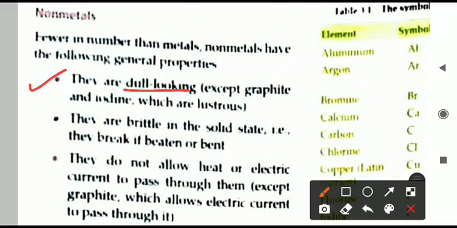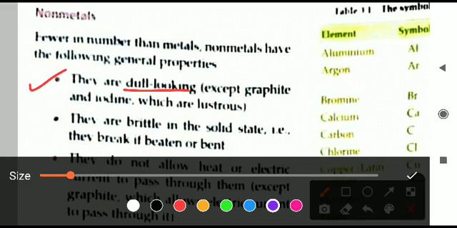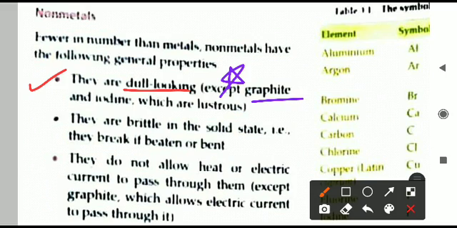They are lustrous, or they are having a shining in them. But the non-metals are non-lustrous. They are not having any shine. They are dull looking. We have the exception here. Exceptions are important. Please learn them.